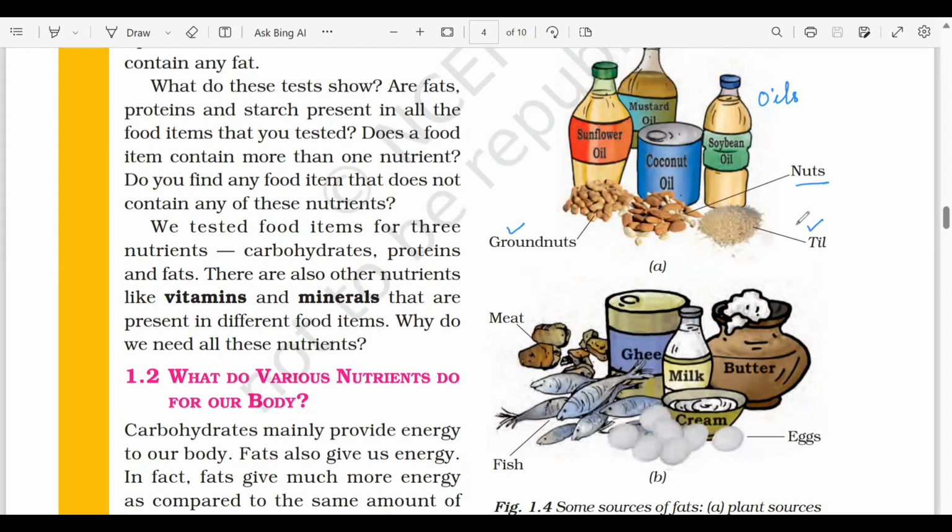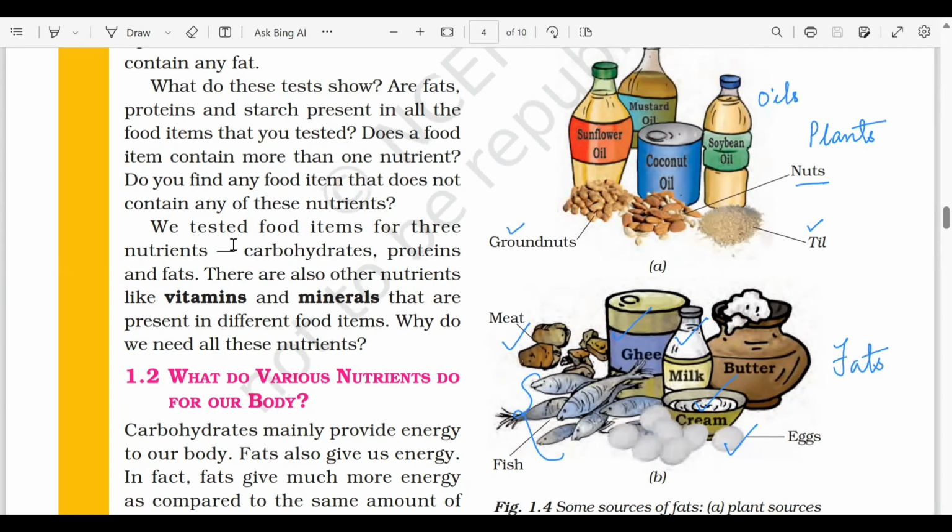All these are excellent sources of fats that we are getting from plants. We are also getting fats from animal sources like eggs, butter, ghee, milk, cream. Then we are also getting it from fishes and various kinds of meat. All these things are going to provide us with fats.